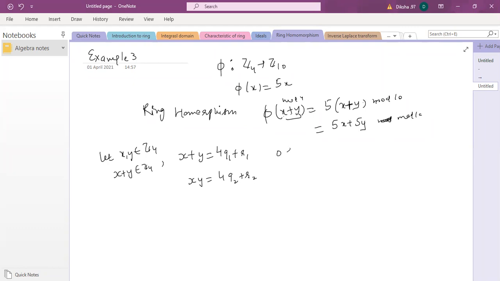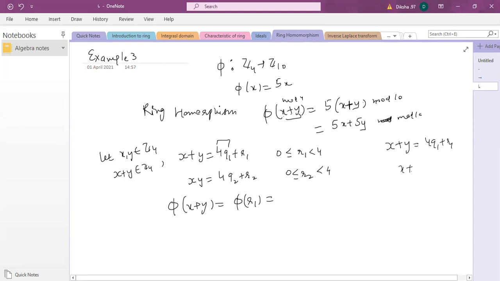Obviously, what will be the characteristic of r1? r1 will be less than 4, and similarly the characteristic of r2. Characteristic means not that characteristic जो ring के लिए हम use करते हैं, it's just property. So r1 will lie between 0 and 4 and r2 will lie between 0 and 4. Now if you use phi of x plus y, it is purely going to be phi of r1, because x plus y को जब हम mod 4 करेंगे so ये वाला पार्ट तो बेसिकली 0 हो जाएगा. जब अब उसको मॉडुलो 4 पे लेके आओगे only remainder will be there. So if x plus y is 4q1 plus r1,